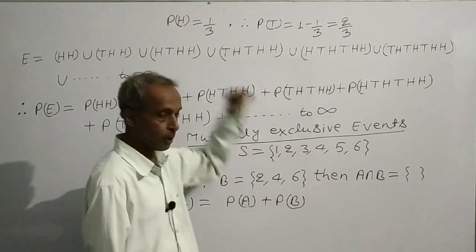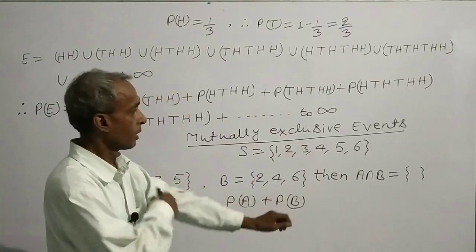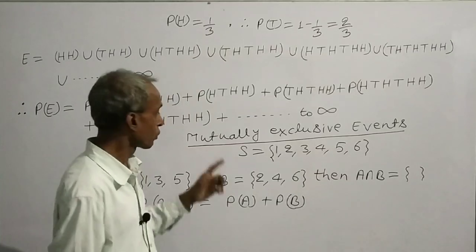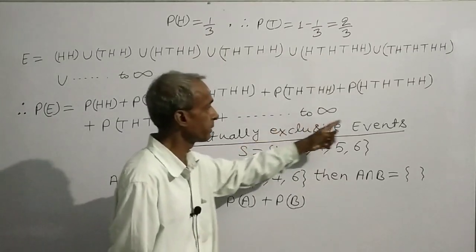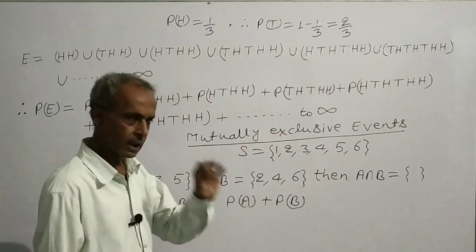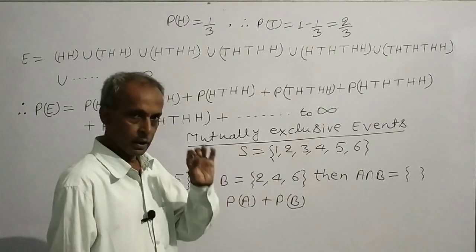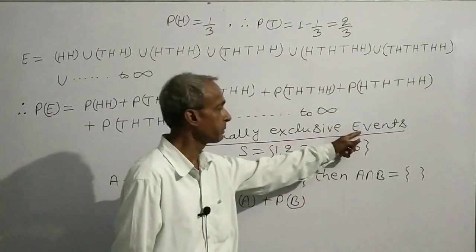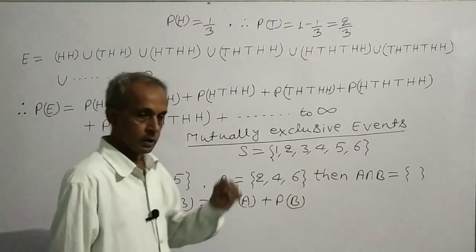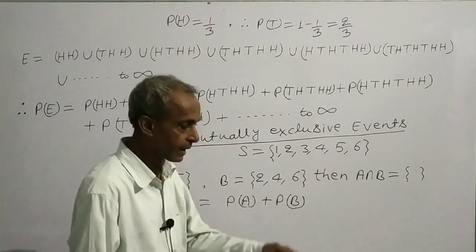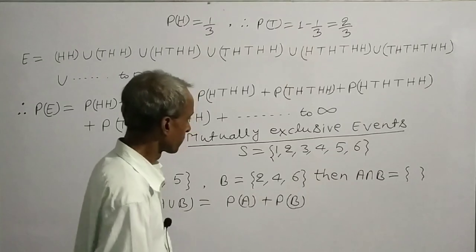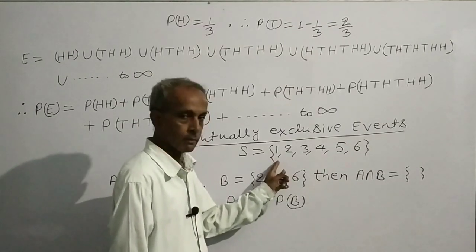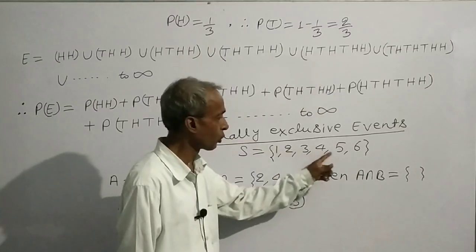To solve this problem, we need to know about mutually exclusive events. In 11th class math, you have to read about mutually exclusive events. Suppose a die is tossed, then possible outcomes can be 1, 2, 3, 4, 5, 6.